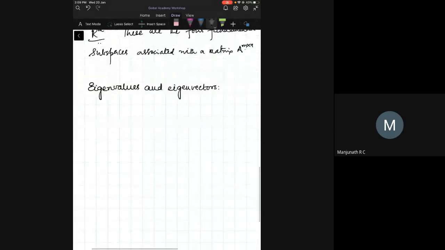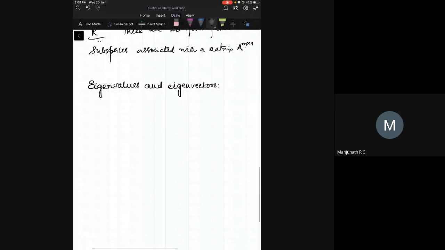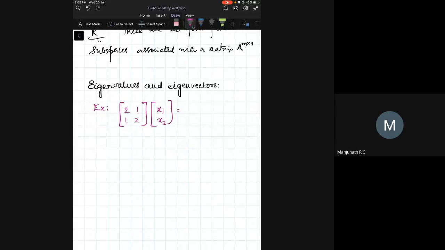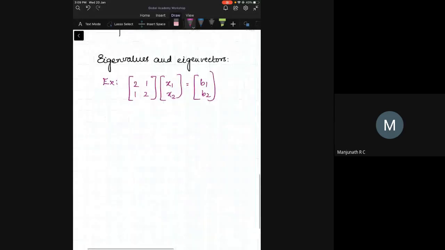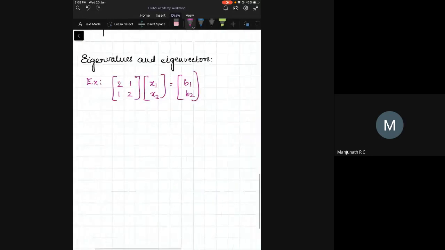Now, let us take this example. Let's go back to our first example, the matrix 2, 1, 1, 2 multiplied by x1, x2. This was giving, say, some b1, b2. Now let us take different values of x1, x2 and see what we get as b1, b2.